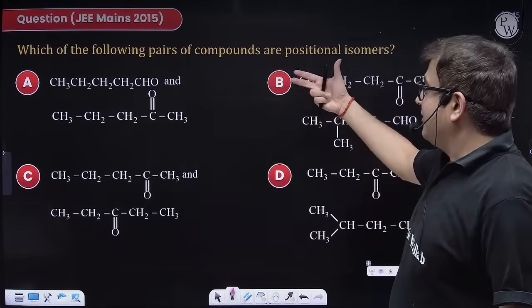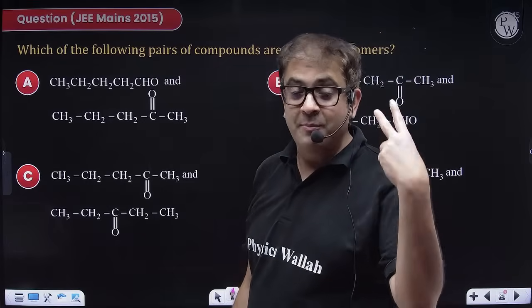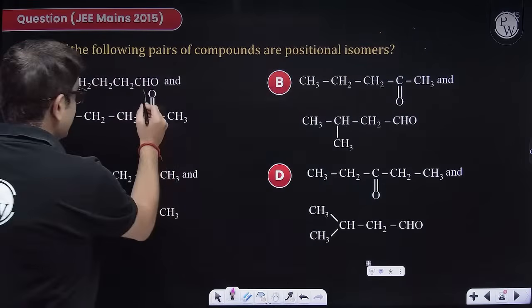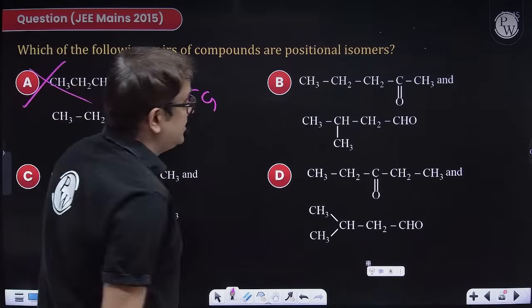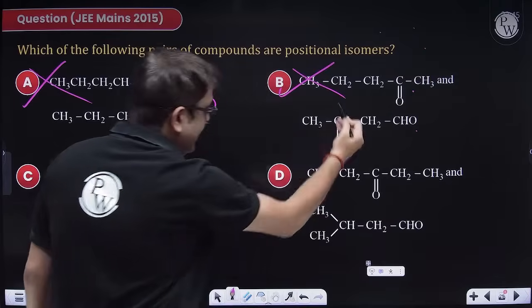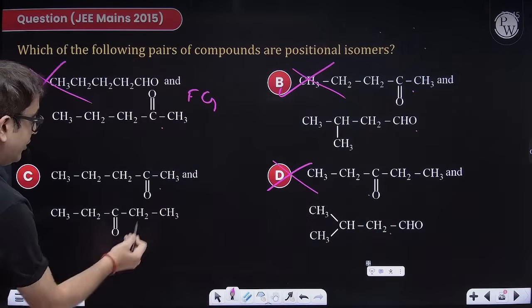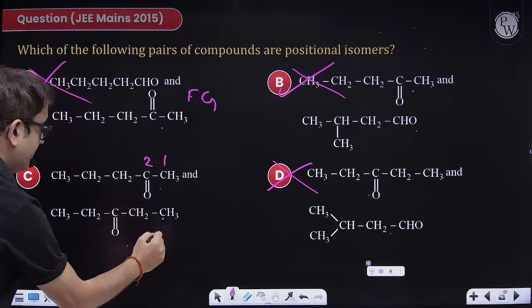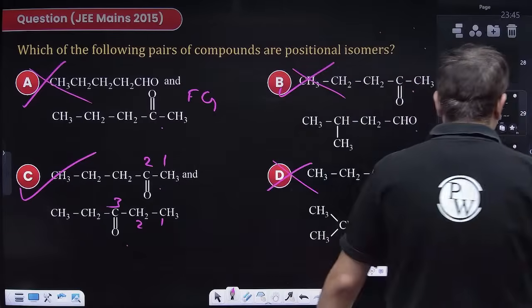So obviously the question says which are positional isomers. So position of functional group, branches should change. So this is aldehyde, this is ketone. So functional isomer, functional group are changing. Aldehyde ketone, functional isomer. Ketone at second carbon, ketone at third carbon. So definitely an example of positional isomer.